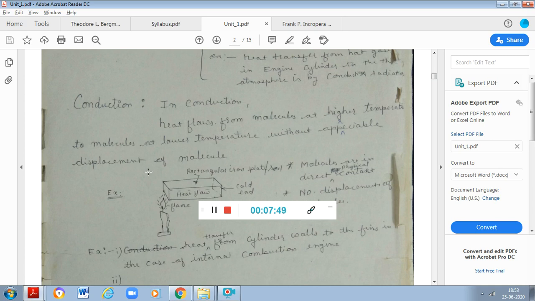So if anybody asks me a question, is there any conduction in liquid? The answer is yes, there is conduction in liquid, but the conductivity of the liquid is very, very low, because of which conduction is not at all effective in case of liquid, or maybe in case of gas. The reason is that if the molecules are tightly knit together, like in case of metal, the molecules are very compact, and if one molecule starts vibrating, another molecule away from that molecule will also start vibrating.